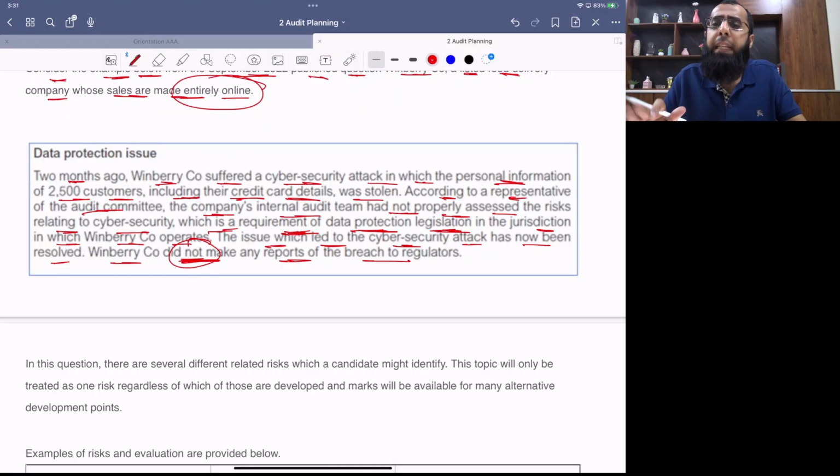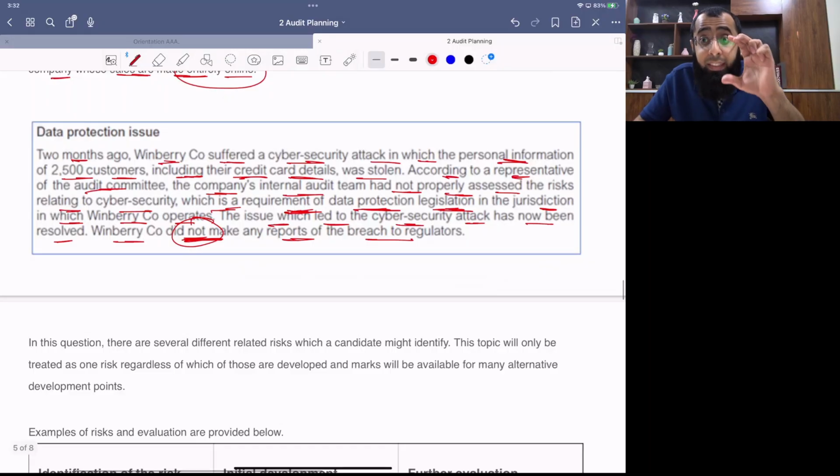I agree that this incident will not happen again, but if it comes to the knowledge of the regulator, or if it comes to the knowledge of the customers, fines and loss of reputation are a very big risk we are facing. Okay. Now, this was the actual exam scenario.